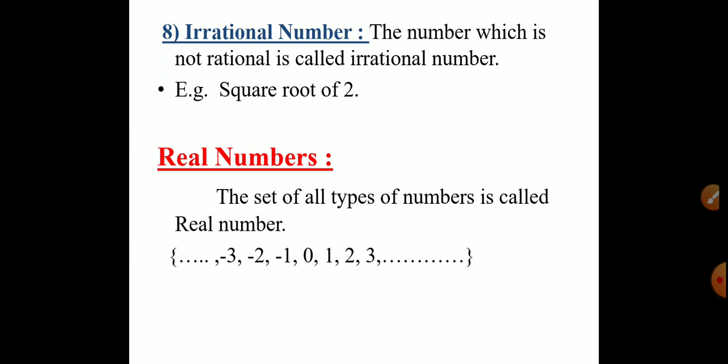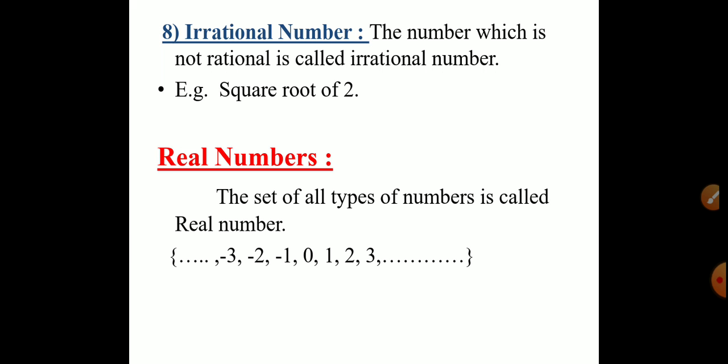Real number system is our first unit, and for that real numbers are very important for us. Now what are real numbers? The set of all types of number is called real numbers. That means real numbers include all types of number: natural numbers, whole numbers, rational numbers, irrational numbers, even numbers, odd numbers, and so many types of numbers.